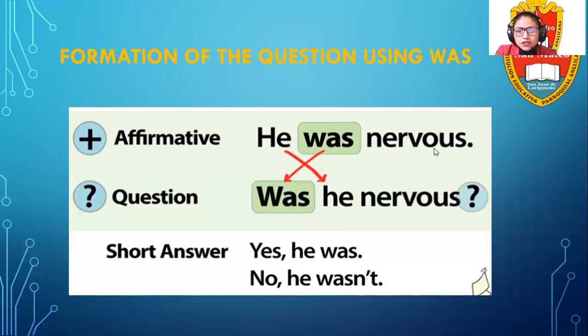But when you want to make a question, the order changes. For example, the subject and the verb to be in past change positions. Was he nervous? Short answers: Yes, he was, or no, he wasn't.